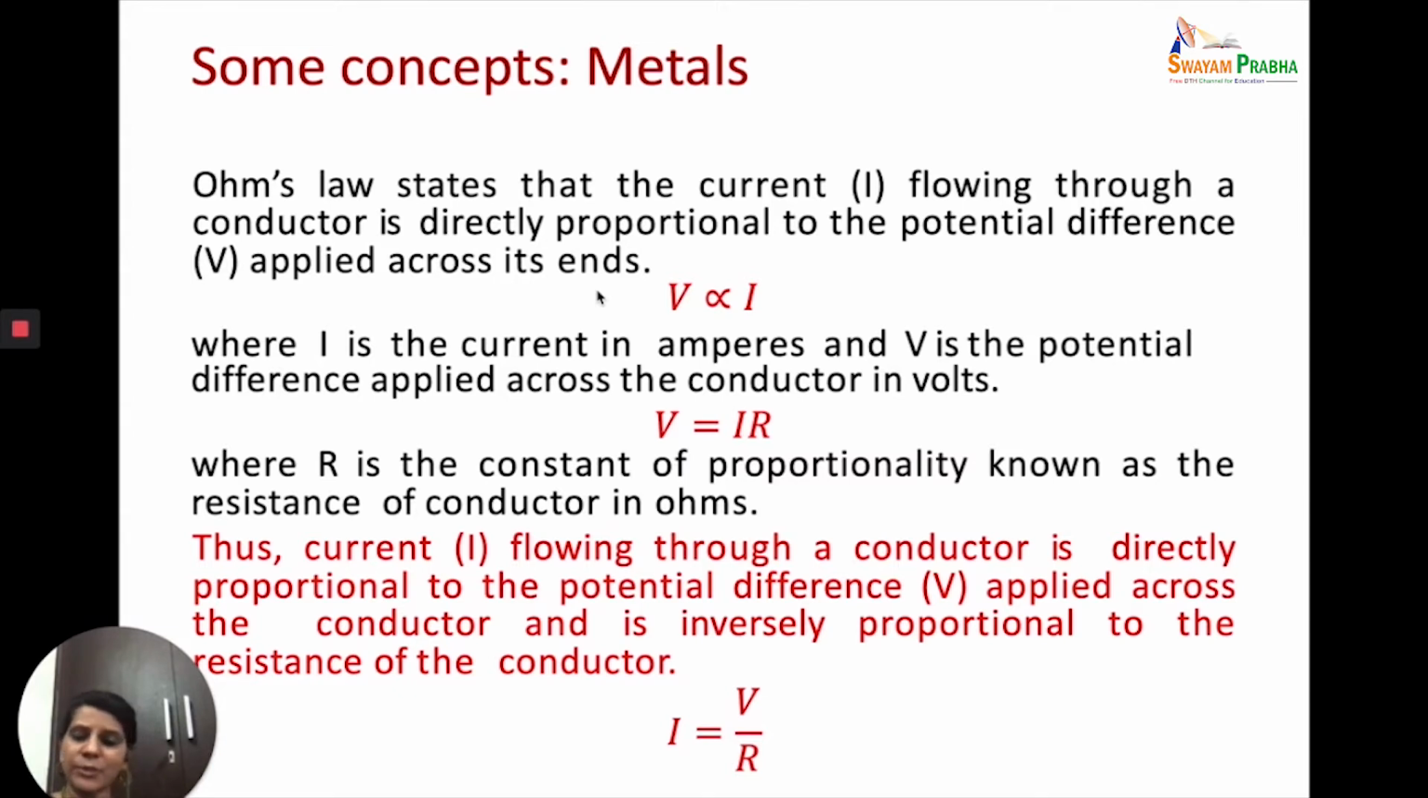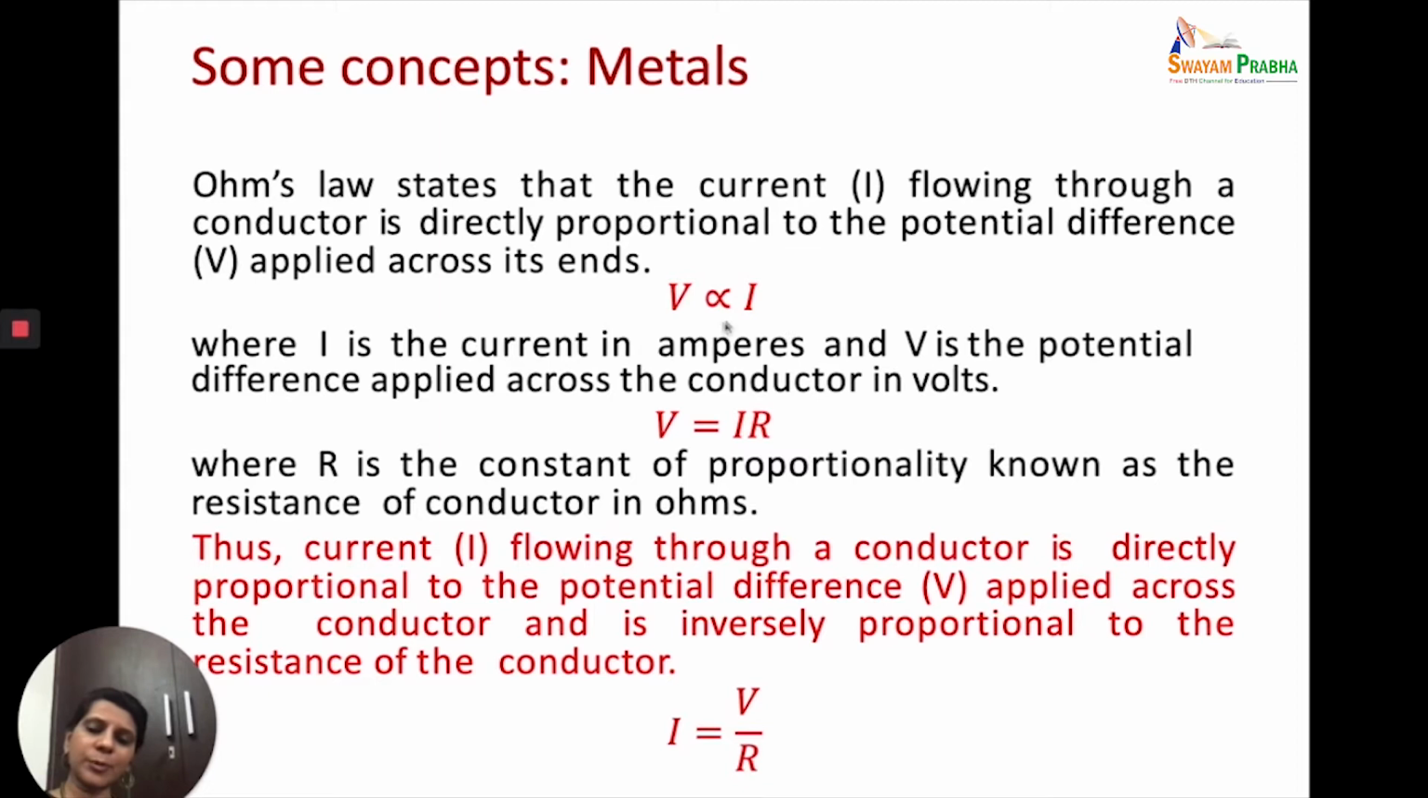If you apply a potential difference across the conductor, then the current flowing in the conductor is directly proportional to the potential difference across the two ends of the conductor. This is what Ohm's law states. Here the potential difference is expressed as V and its units are volts, and the current I is expressed in amperes. So V in volts is proportional to current I in amperes.